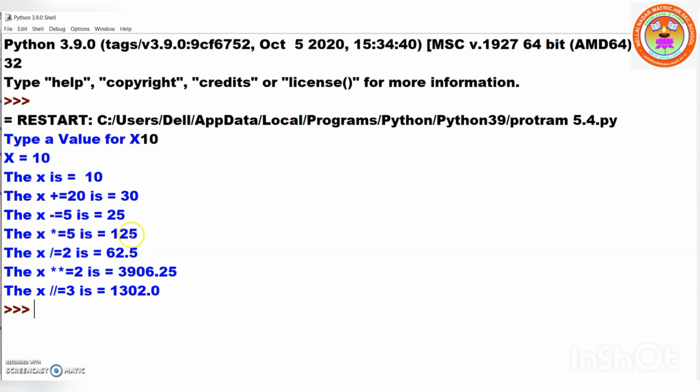So now x value is 25. 25 into 5 is 125. Now 125 divided by 2. So keep it in mind, x value is changing each and every time. Understood? And now x value is 62.5. So power of 62.5 is this, and x value is 3906.25. And you are dividing with 3. So 1302. Is it clear, children?